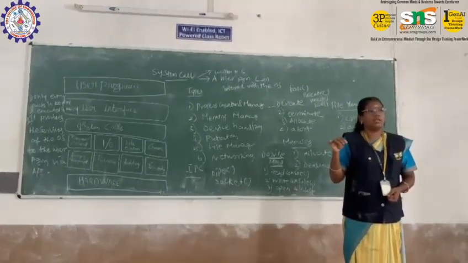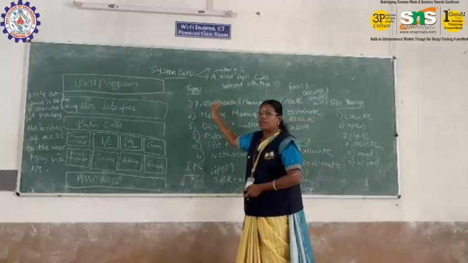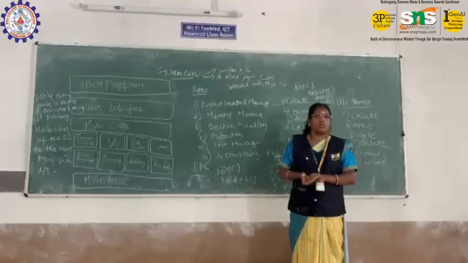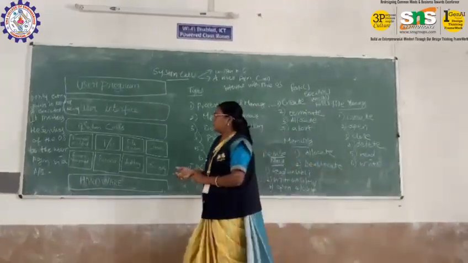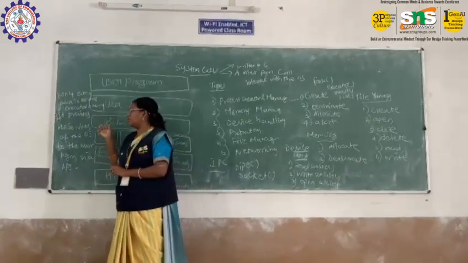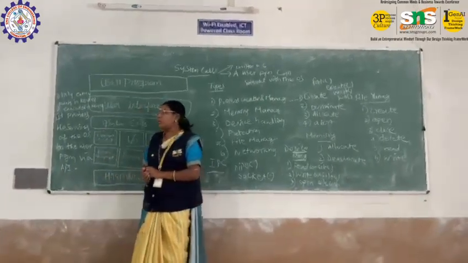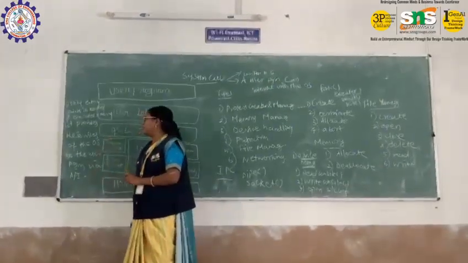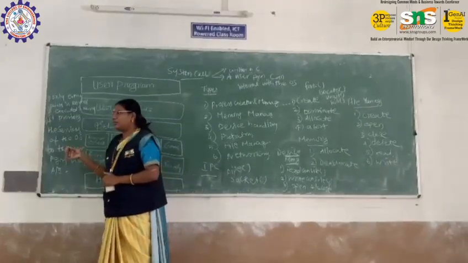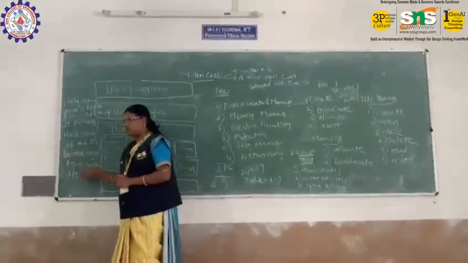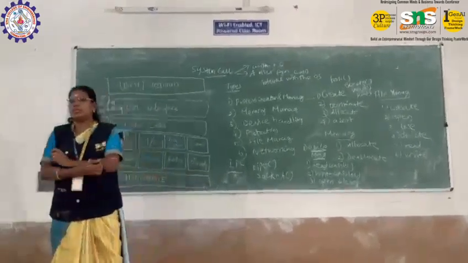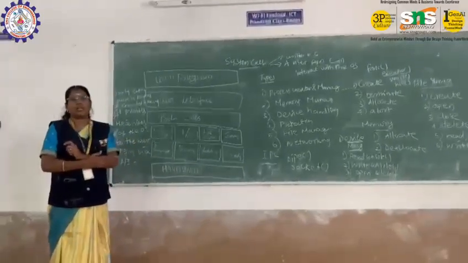The system call can be written in any high-level language, for example C, or in assembly language programming. A system call is nothing but an entry point into kernel mode in the operating system. It is always executed in the kernel mode of the operating system. The services of the system call may be used by a user program with the help of an application programming interface, called an API.